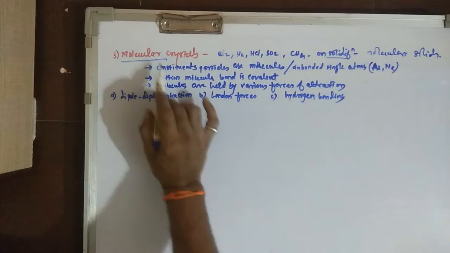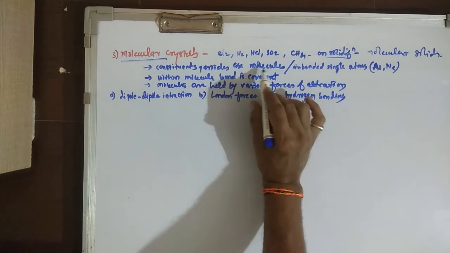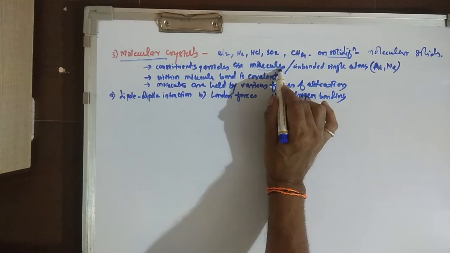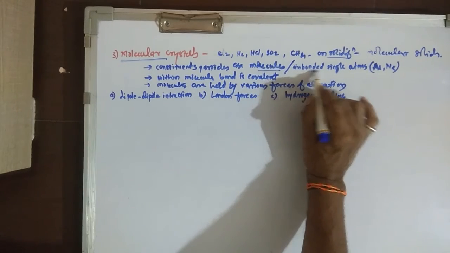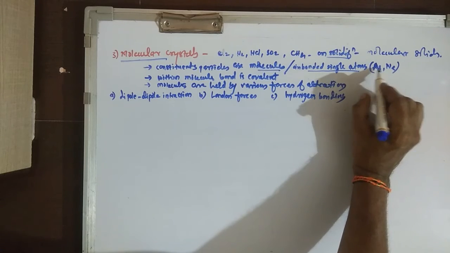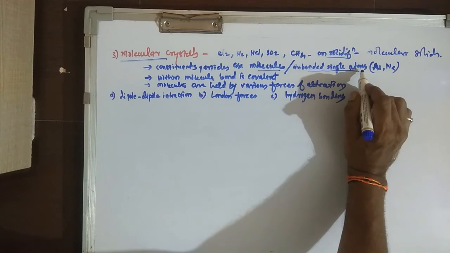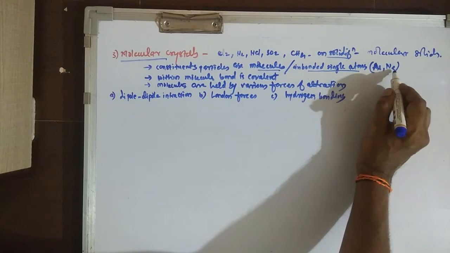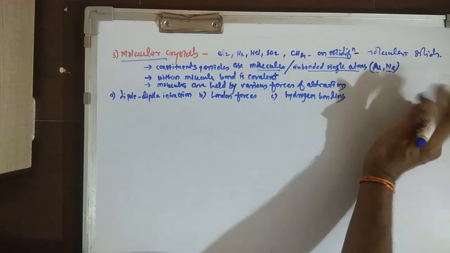Now in molecular crystals, the constituent particles are molecules, and in the case of unbonded single atoms, like argon and neon, the constituent particles are atoms.